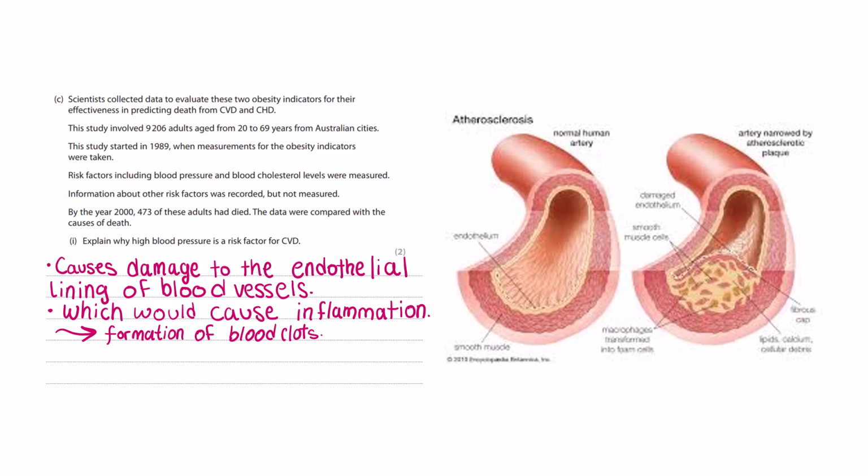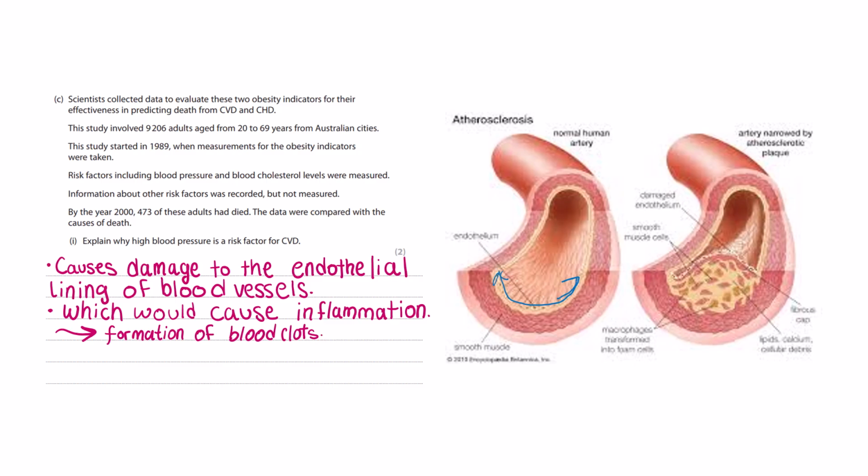Explain why high blood pressure is a risk factor for CVD. Okay, well, high blood pressure causes damage to the endothelial lining of blood vessels. Over here, we can see the lining of blood vessels.